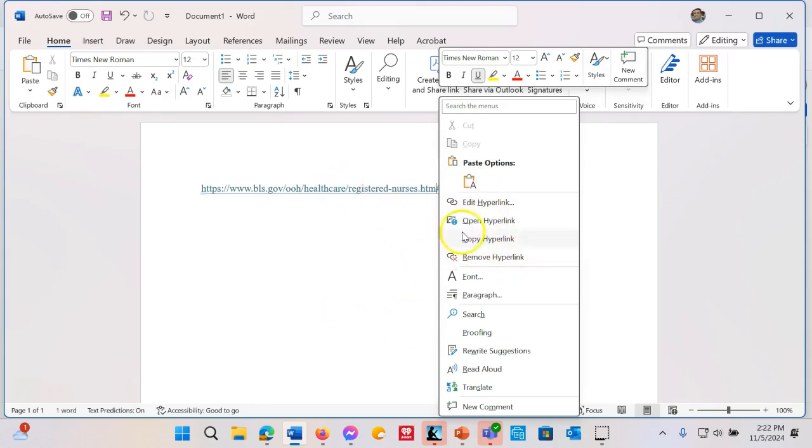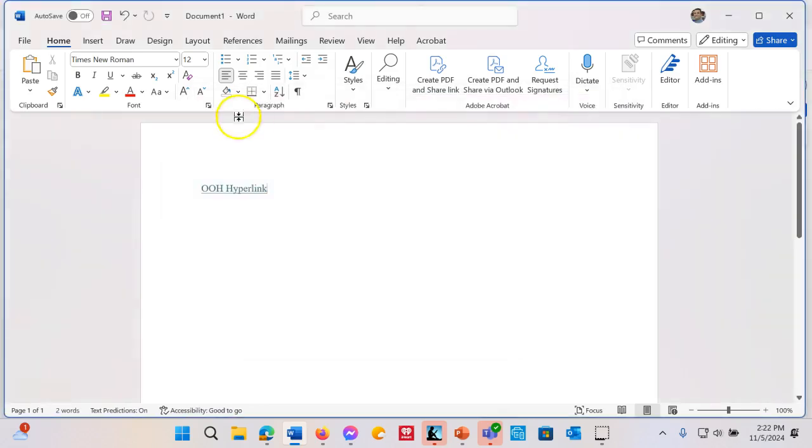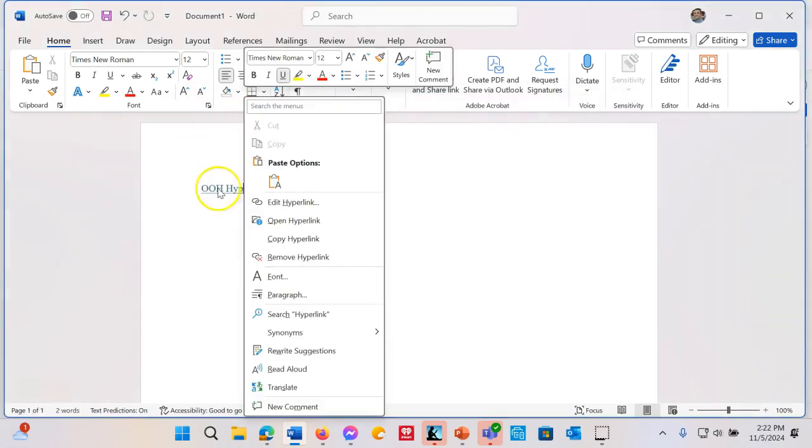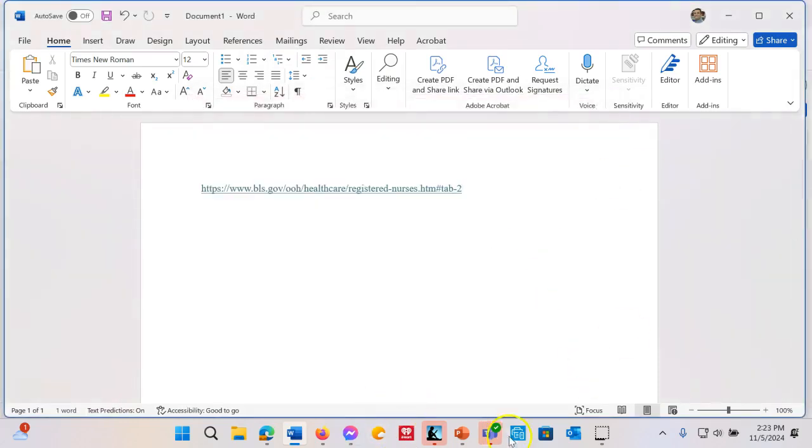But what you can do is click on Edit Hyperlink, and then you can select the text to display. For example, here I could change it to OOH Hyperlink. And it says this, but if we go to Edit, you can just copy the address and use that as the text to display. Okay, so back to our citation.